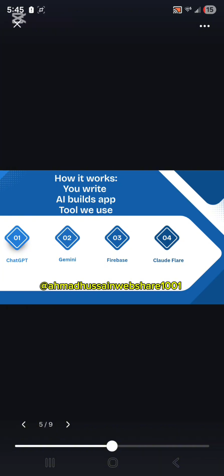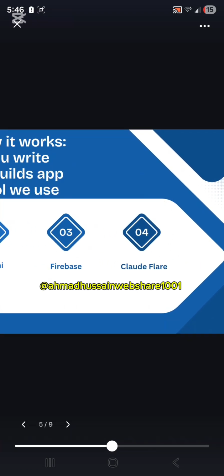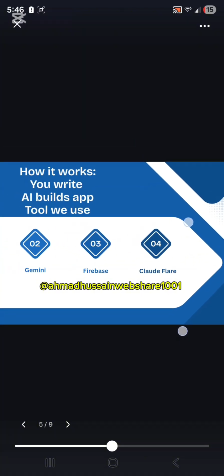ChatGPT or Gemini will write the code for us, and because we are creating a login page, we need a password and username. This password and username we will save into the database. For the database we will use Firebase, and once our page is created, we need a web service to run that page. For that purpose we will use Cloudflare.